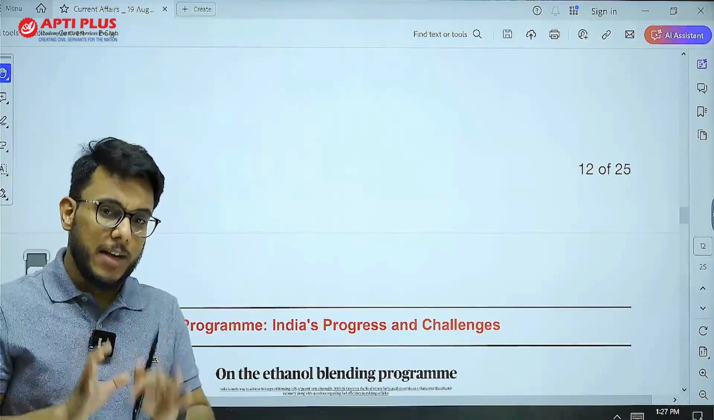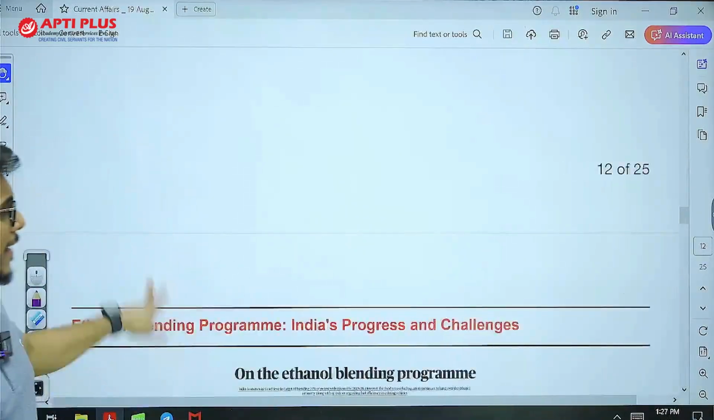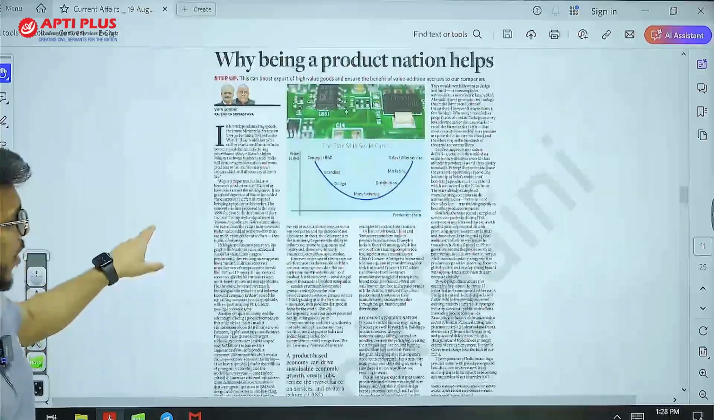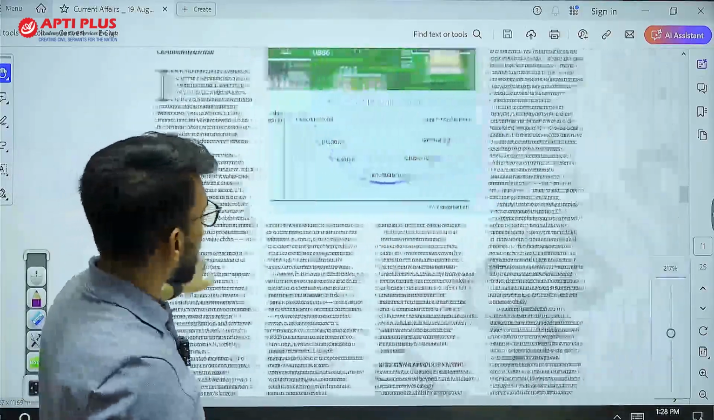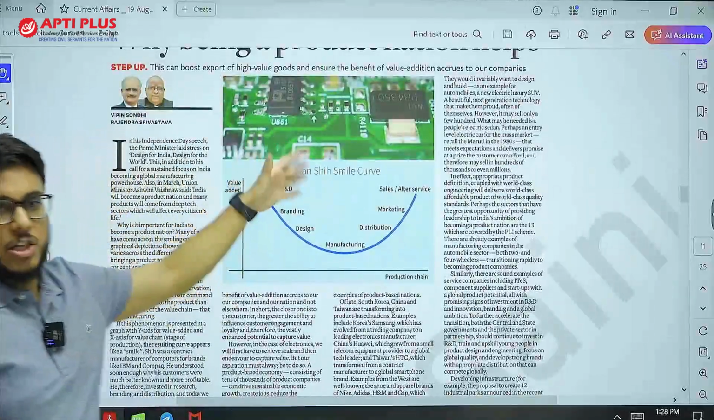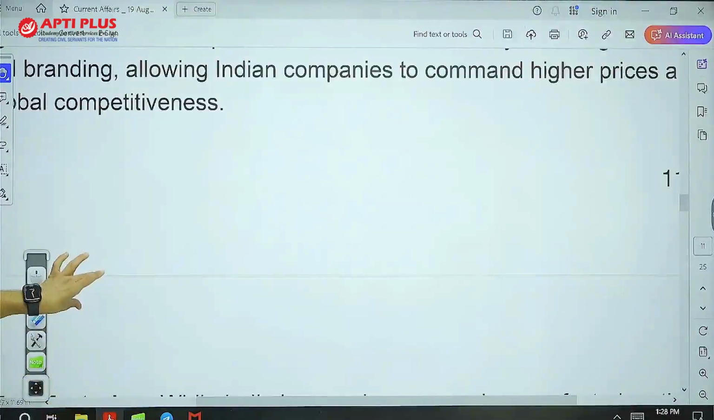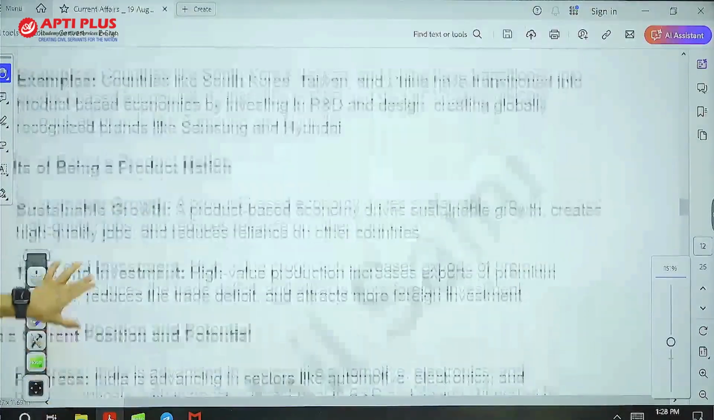Very good idea, very good insight, and I will advise you to please specifically use these references in your answer. For example, Stan Shih's smile curve. Use these kinds of things. Now, moving in this direction.